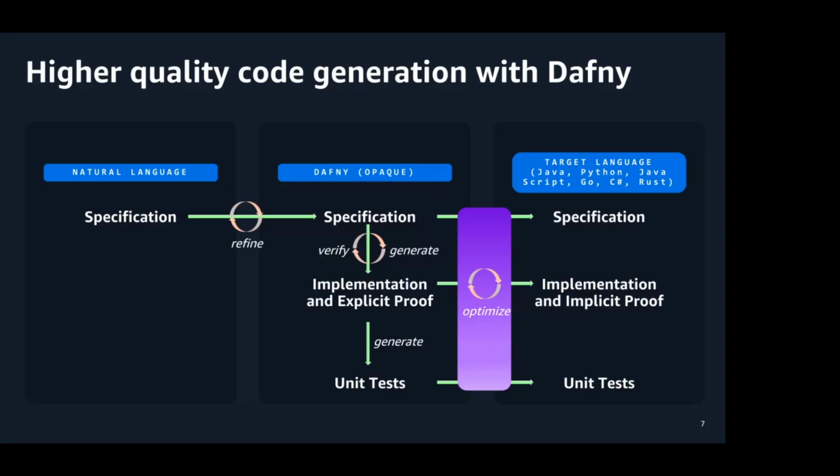Finally, once the loop has converged, the Dafny ecosystem generates additional unit tests for the solution, and it uses its compilers to translate the solution to the target language. In our case, this will be Python, but this could also be Java or JavaScript or any language backend that is supported by the Dafny compiler. The compiler output then may be further optimized by an LLM, for example, to improve readability.